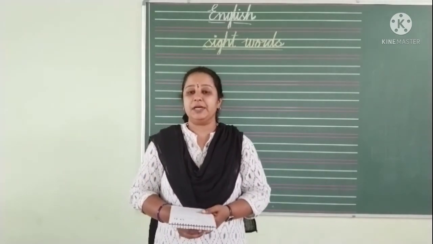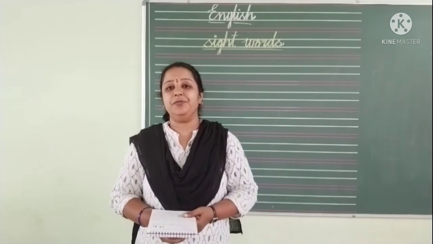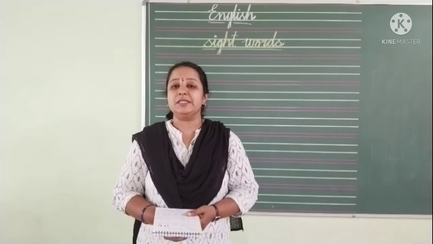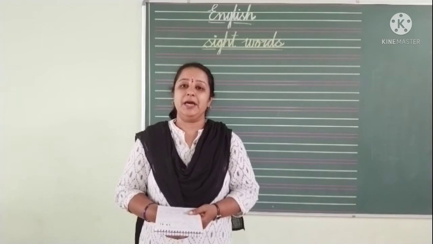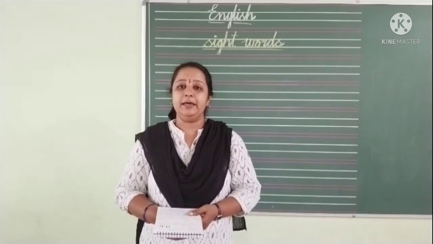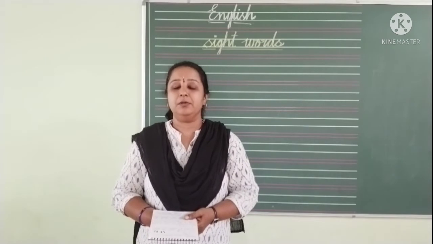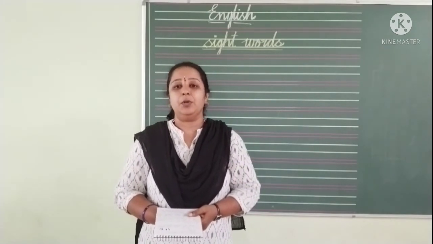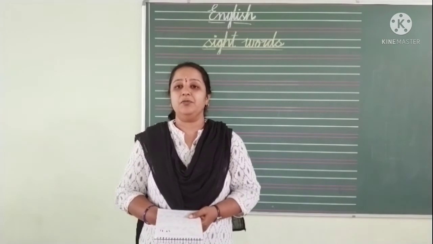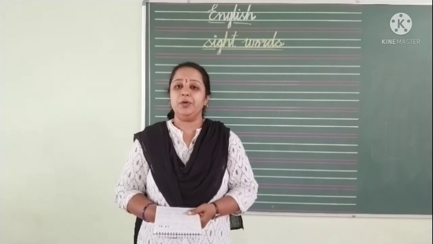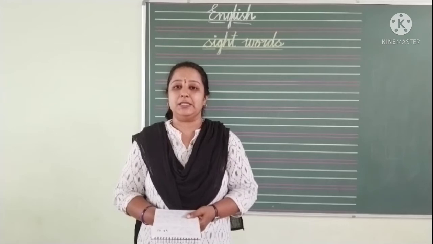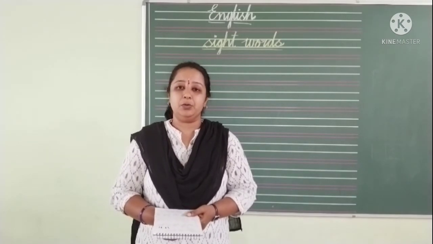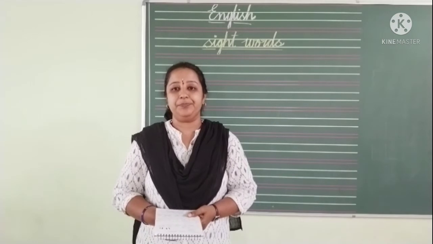In today's English revision class, I am going to teach you few sight words. In the previous classes, we have learnt the CVC words where we have the vowel A as a middle sound, vowel E as a middle sound, and also the vowel I as a middle sound. We have learned the CVC words with these three vowels as the middle sound. Hope you have learned those words to read.